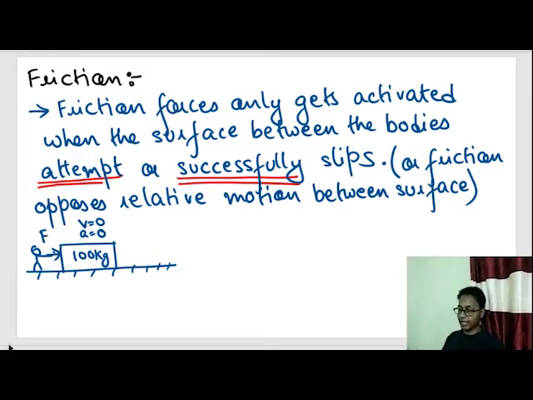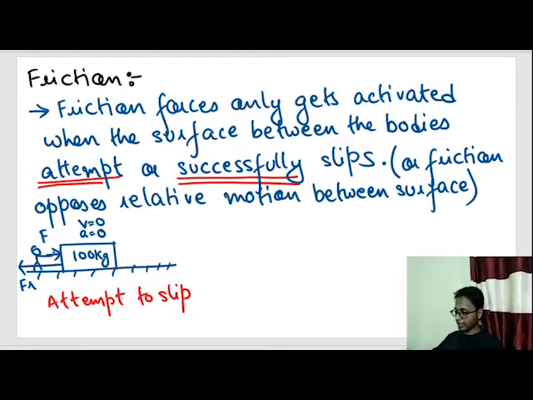So why is it like that? Because the surface between the ground and this block is applying a friction force in the opposite direction. Okay, that's why this block was not moving. So here what is happening? The block is attempting to slip, but not actually slipping. Okay.